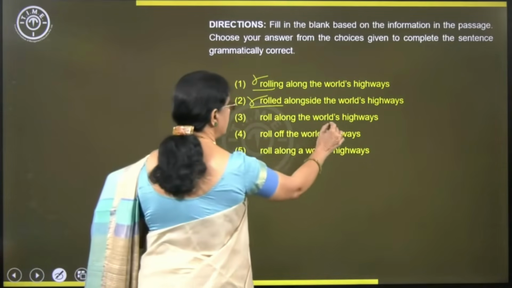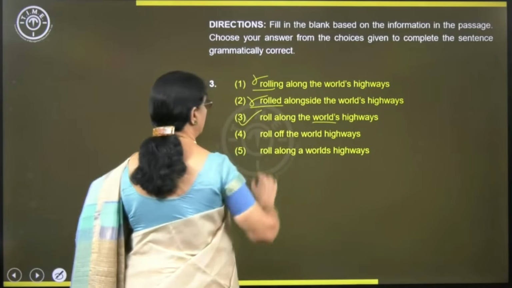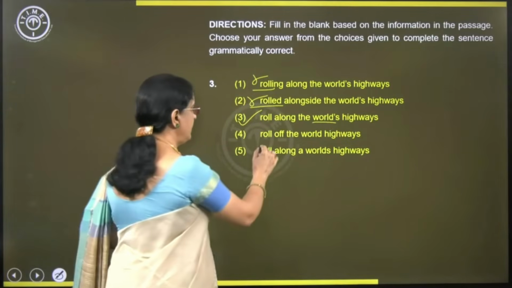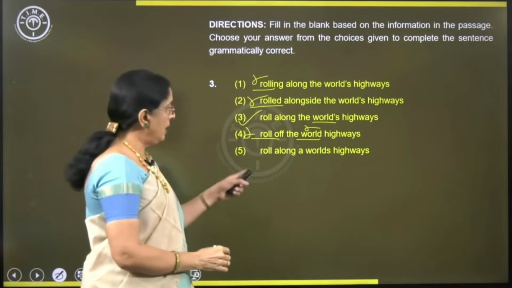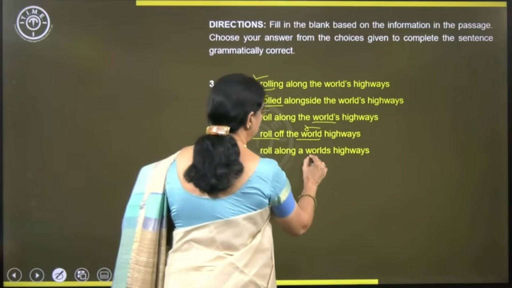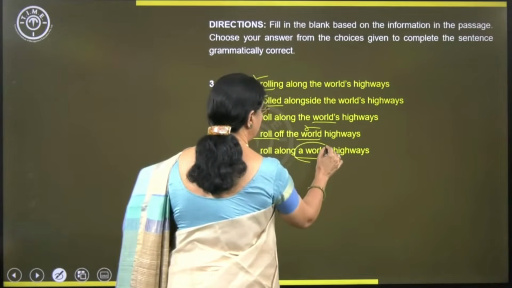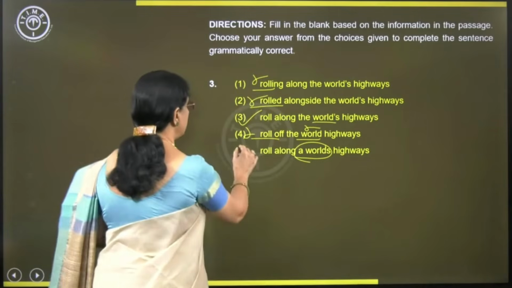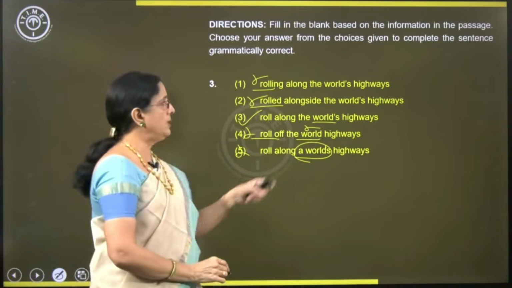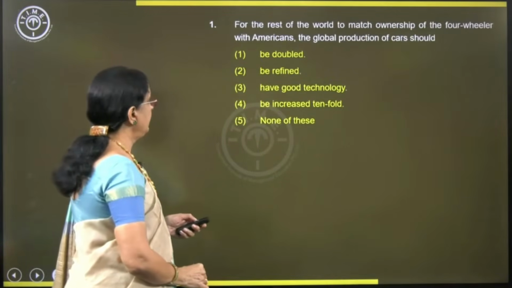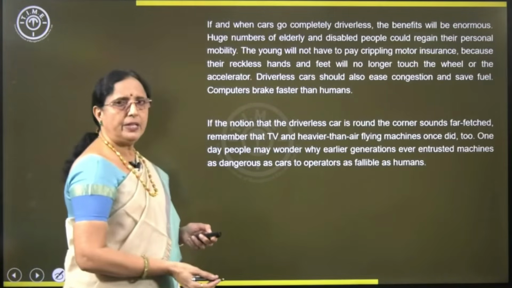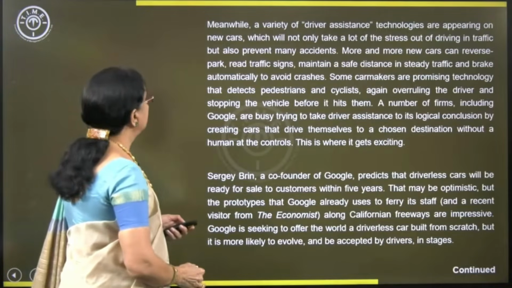Roll along the world's highways, correct. Roll along. Roll off is wrong. And also worlds is wrong. It should be the world's, the apostrophe is missing. So our answer is roll along the world's highways. Clear? Okay. As and when you get the blank and if you get the clue, you can answer it so that you can save time.